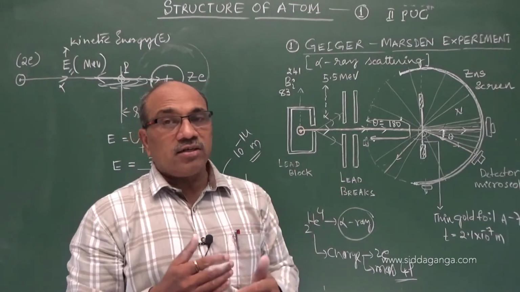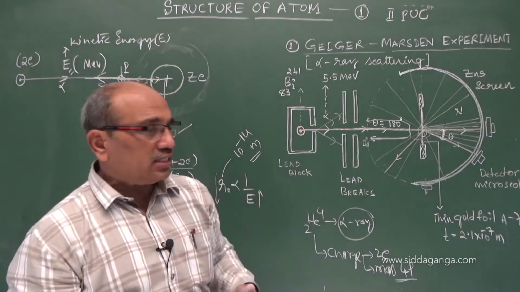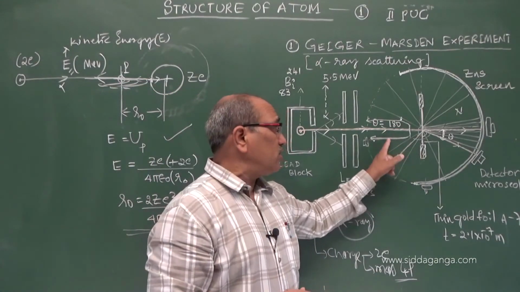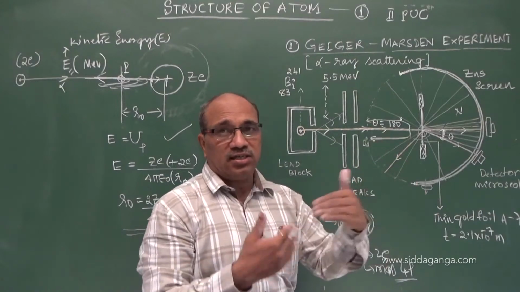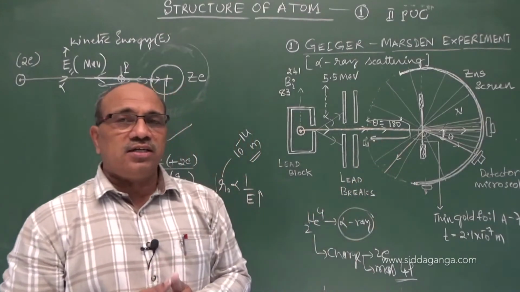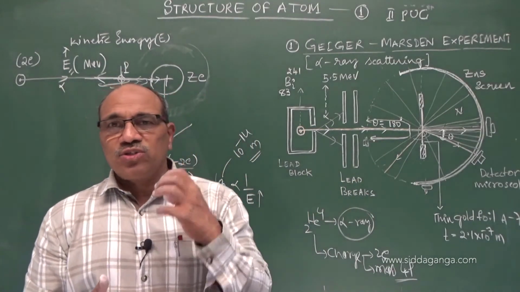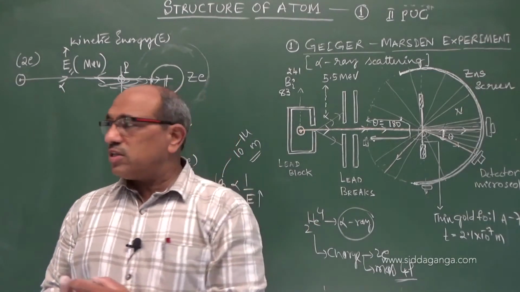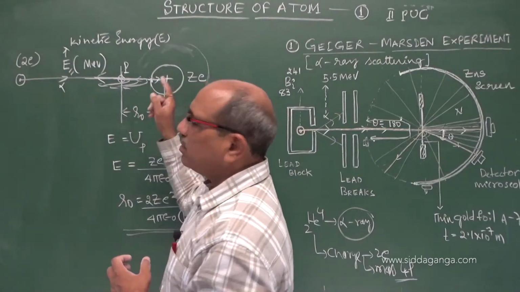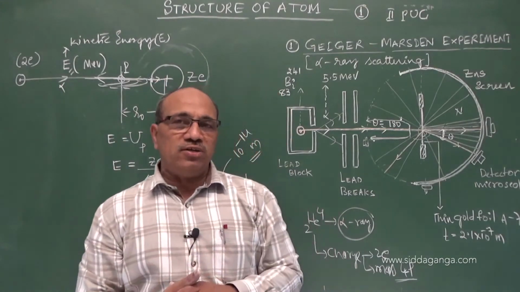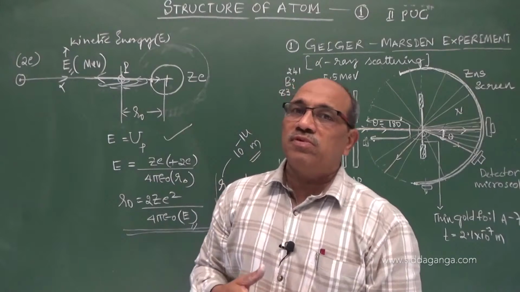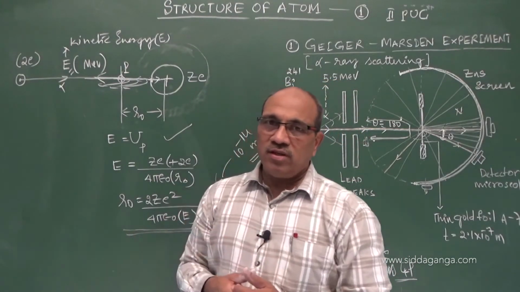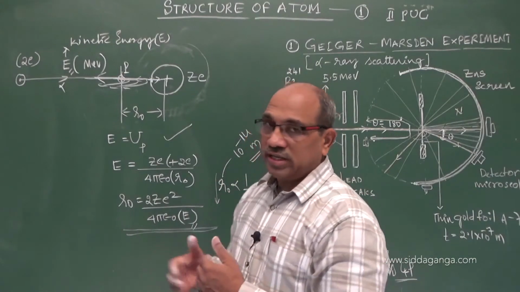And second and third, very few particles show scattering of large angle, more than 90 degrees. And only 1 in 8000 gives almost 180 degree scattering back. This suggests that the entire positive charge and mass of the atom is concentrated in a small region called the nucleus. The name was put forth by Rutherford, and later on, from this concept, he proposed the model called the nuclear atom model, or Rutherford atom model.